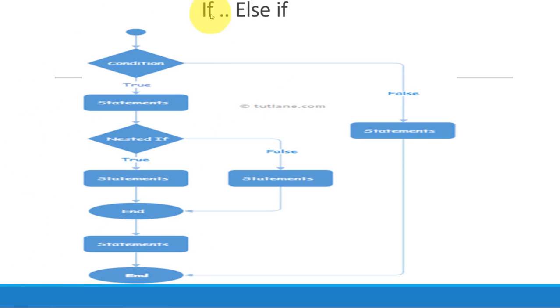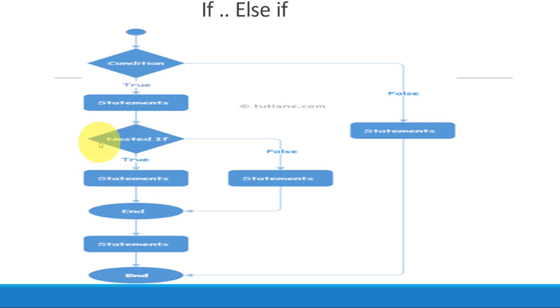So let's first look at the flowchart, how it actually works. If the condition is true, then statements will get executed. If false, then it will come to an end. Now, if the condition is true, within the statement there is one more condition, a nested if. If this condition is true, this statement will get executed.